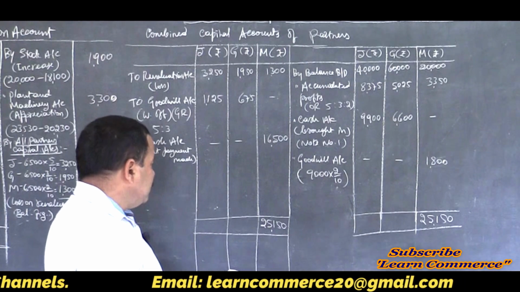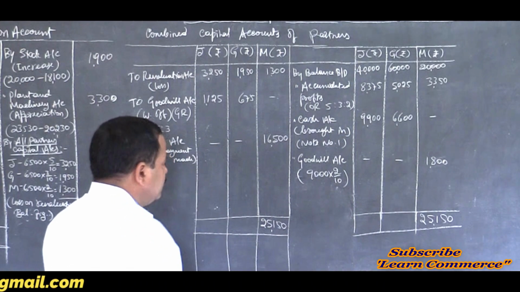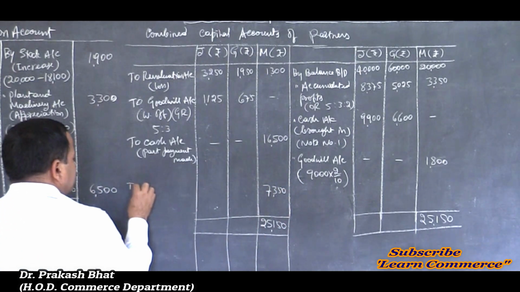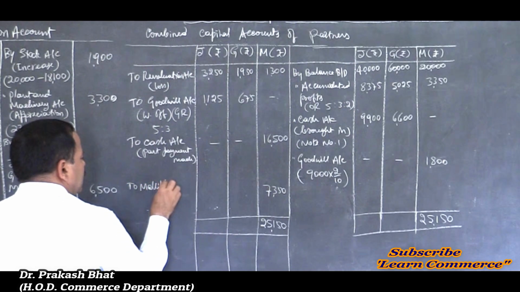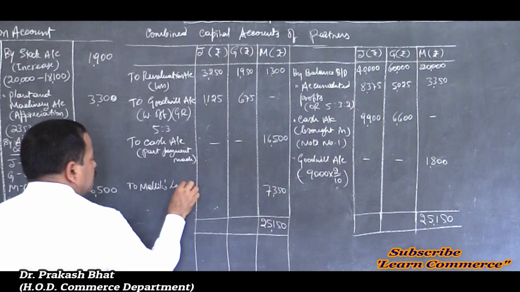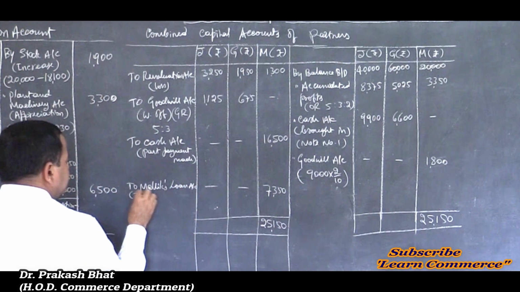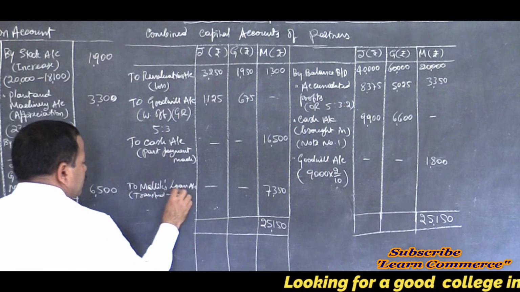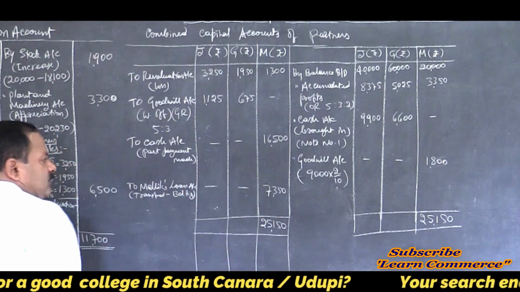You will get 7,350. Transfer this to Malik's loan account. Transferred, dash, balancing figure. Write this here, that's all.